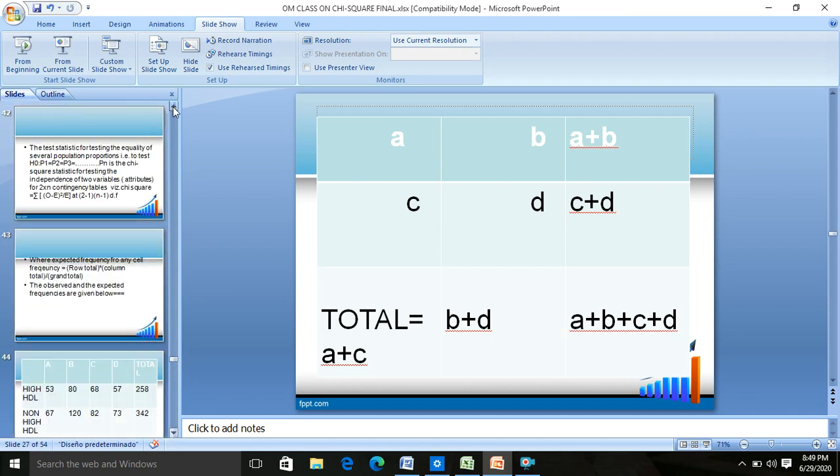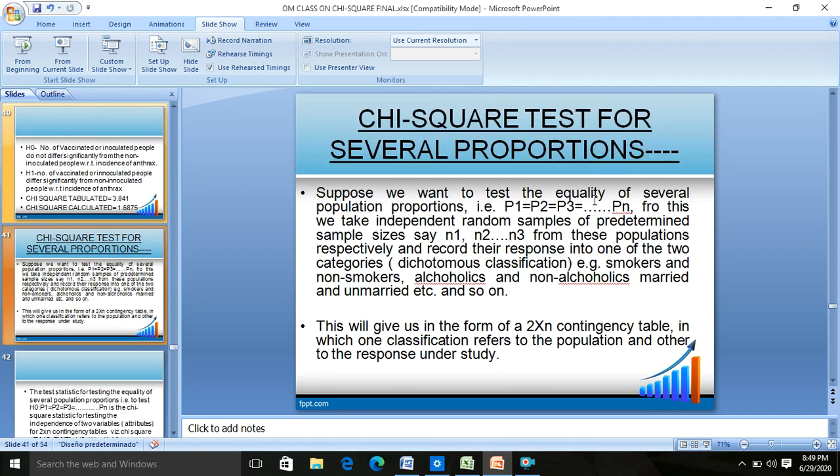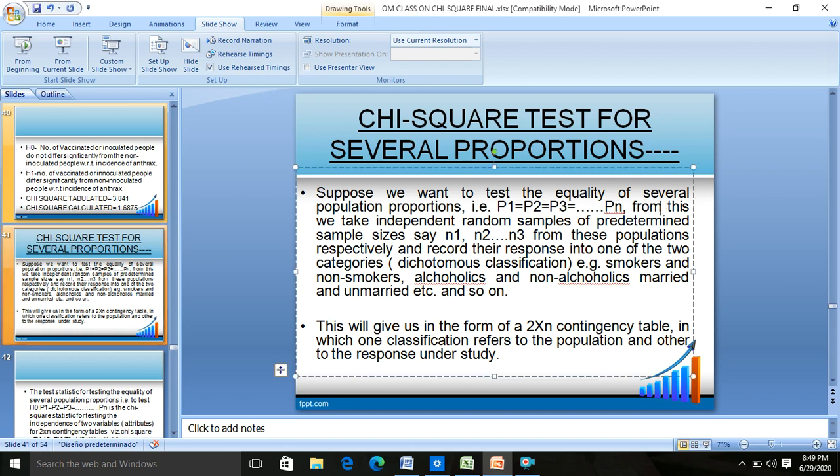Now coming to the next one, that is the chi-square test. Next use or application of the chi-square test is for several proportions. Suppose we want to test the equality of several population proportions, that is P1 is equal to P2 is equal to P3 is equal to Pn. From these we take independent random samples of predetermined sample sizes, say n1, n2 up to n3, from these populations respectively, and record their response into one of two categories, that is dichotomous classification: smokers and non-smokers, alcoholics and non-alcoholics, married and unmarried, and so on. They are called dichotomous.